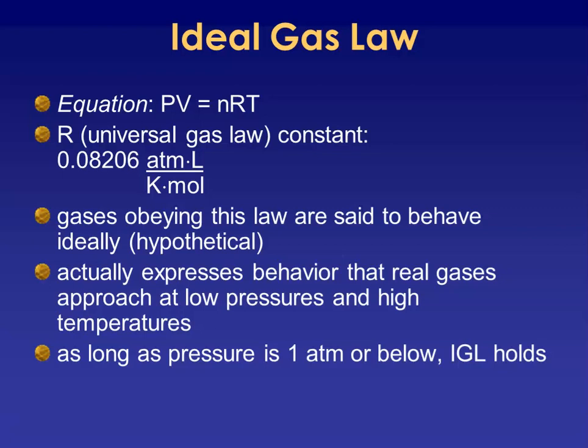The ideal gas law exists for gases that are typically thought, or hypothetically thought, to behave ideally. What that means is that they are going to follow the tenets of the kinetic molecular theory: they don't attract to each other, they don't repel one another, they take up whatever space is available, and they're in constant random motion. Real gases don't always obey those characteristics of the kinetic molecular theory. The kinetic molecular theory is applicable to gases at lower pressures and higher temperatures.